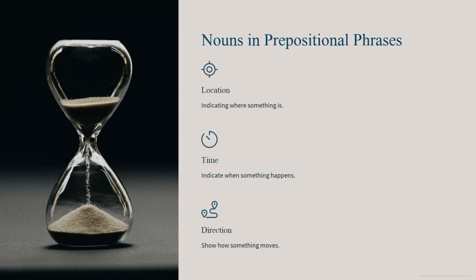Okay, so in other words, they tell us about position, time, and direction. So let's look at an example. In this sentence, the book is on the table. The book is on the table. Here we have two nouns, book and table.